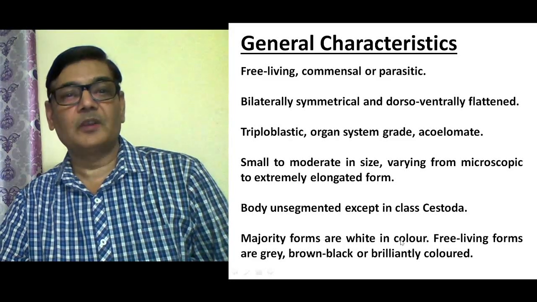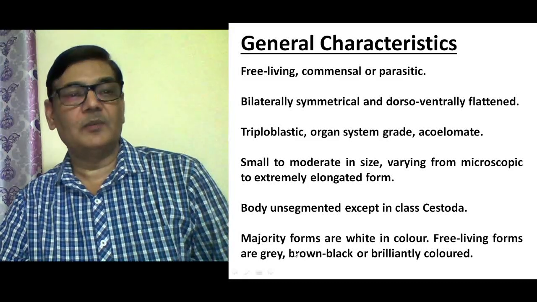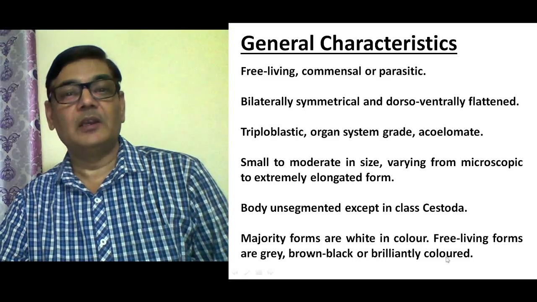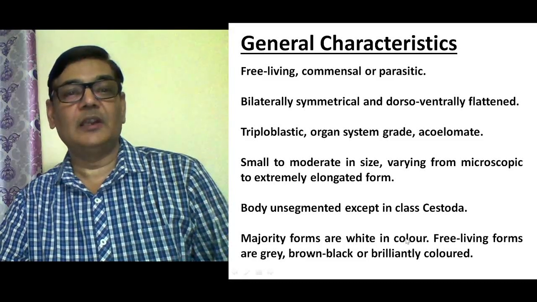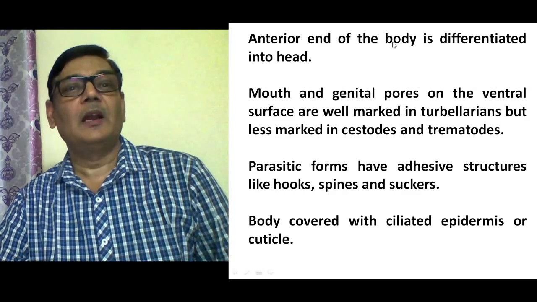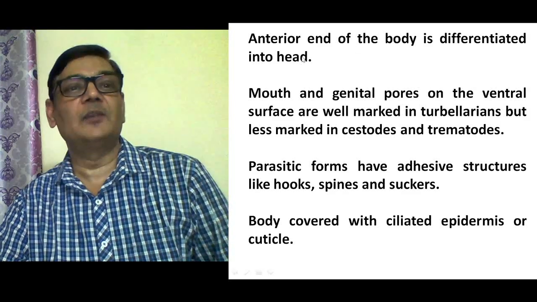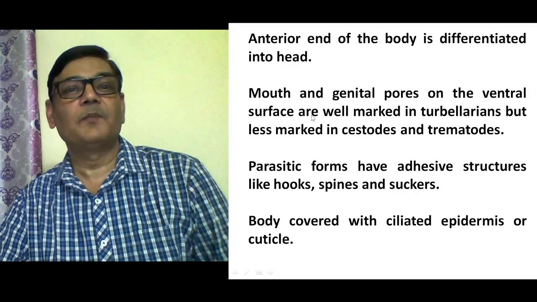You will find that the forms which are parasites have a white color, and free living forms are gray, brown, or black also. They could be brilliantly colored, and sometimes the material on which they feed provides color to the animal. You can find a distinct anterior end in the body, which could be considered the head portion. Mouth and genital pores on the ventral surface are present, and in the case of turbellarians, such structures are